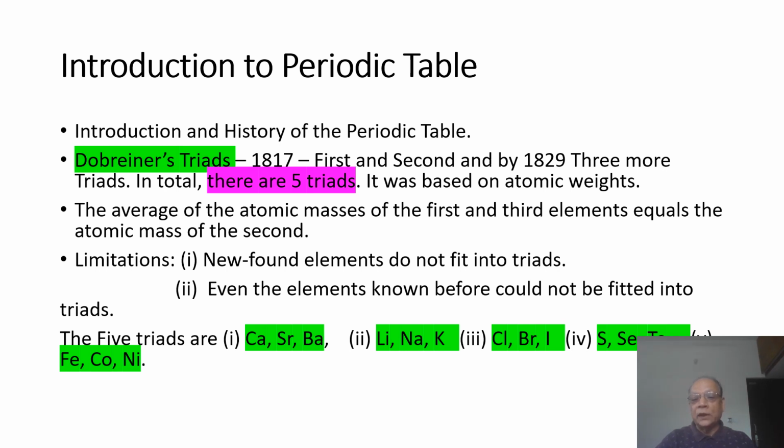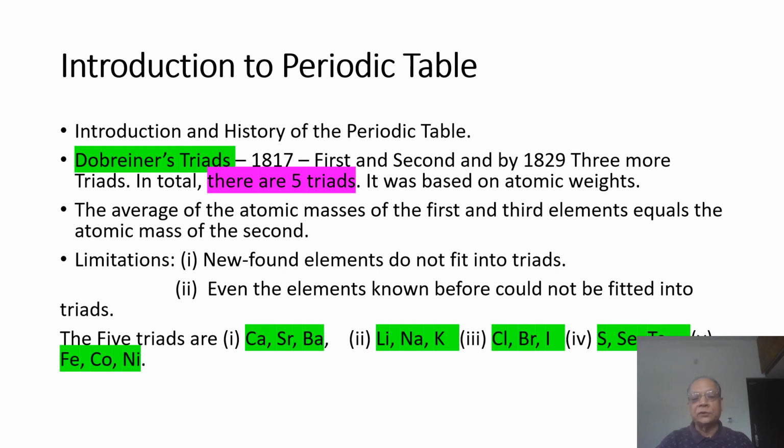Chlorine, bromine, and iodine, the third triad. The atomic weight of chlorine and the atomic weight of iodine added up and divided by 2 will give you the atomic weight of bromine. Sulfur, selenium, and tellurium: the atomic weight of sulfur and the atomic weight of tellurium added up together and divided by 2 will give you the atomic weight of selenium.